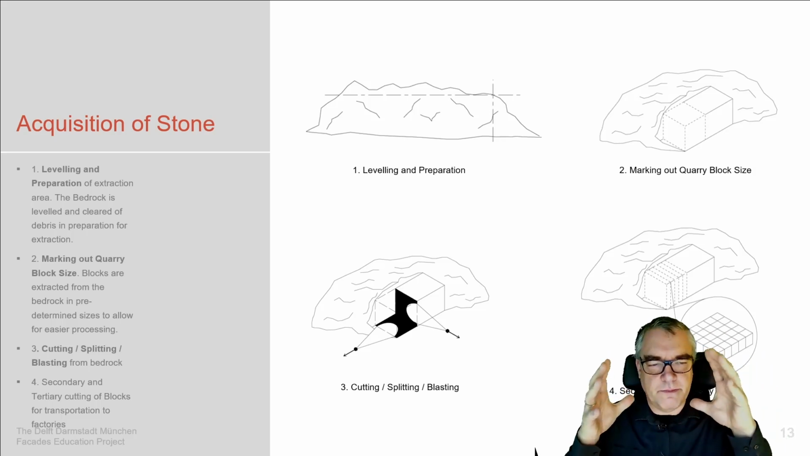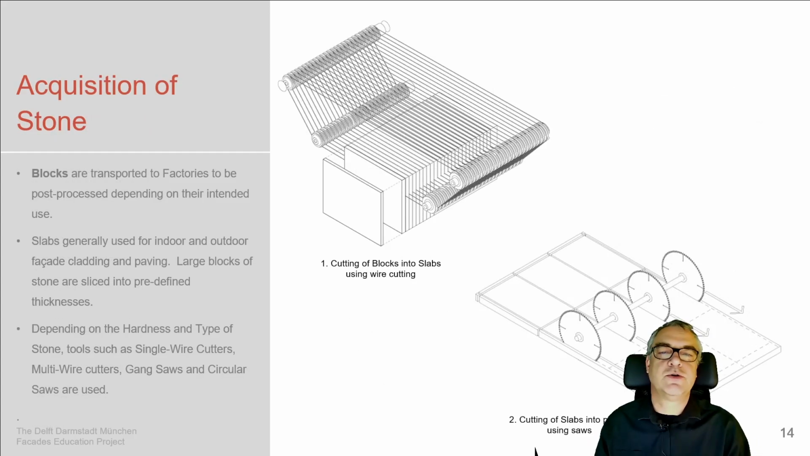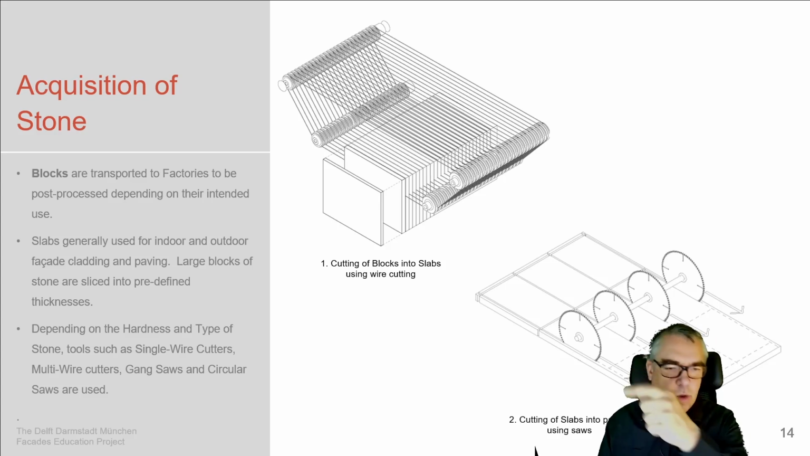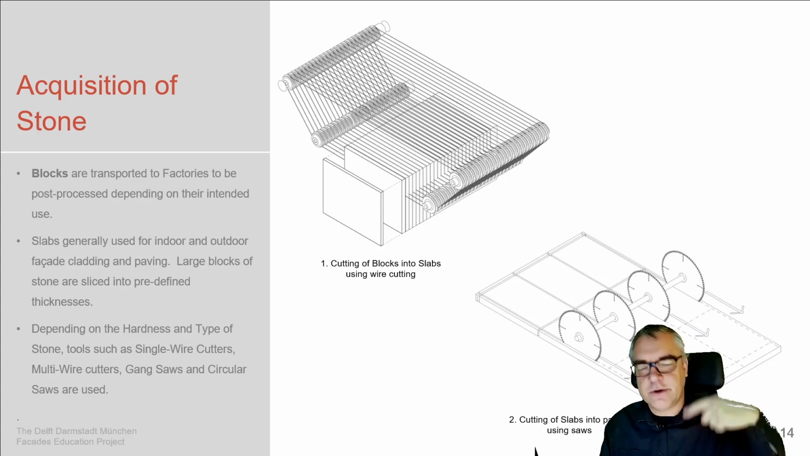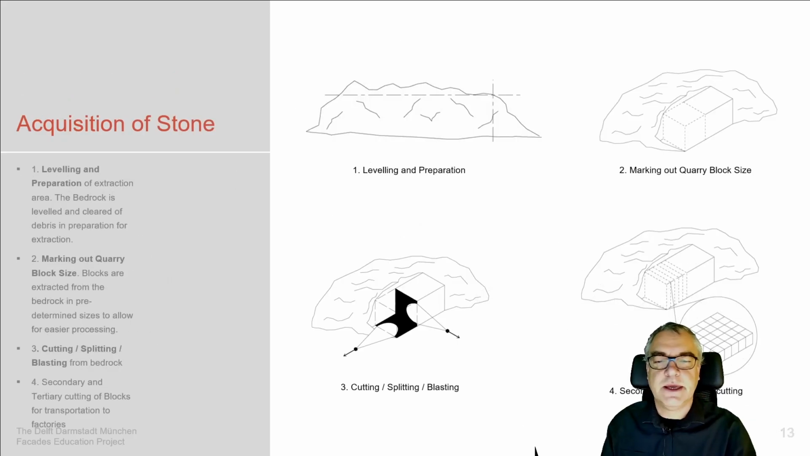And after this block is cut out of the quarry and brought to the manufacturing site, it's cut there by various instruments. It's a single wire cutter, which means it's one wire which is constantly moved around the rock. That's what actually happens here, what we see here as well. So it's a single wire which cuts the stone by time in position.